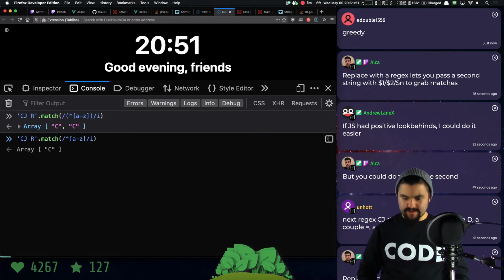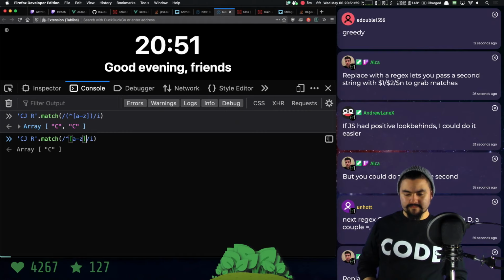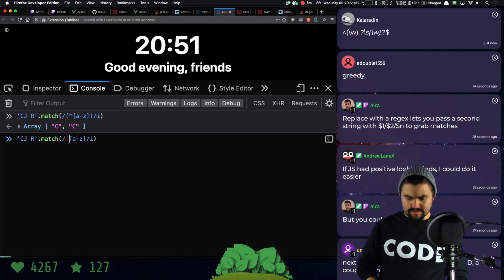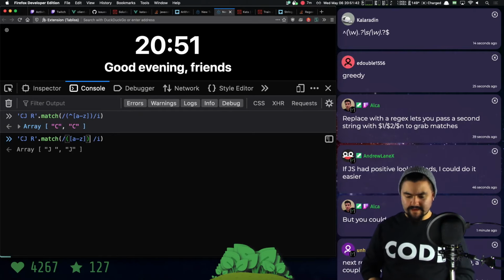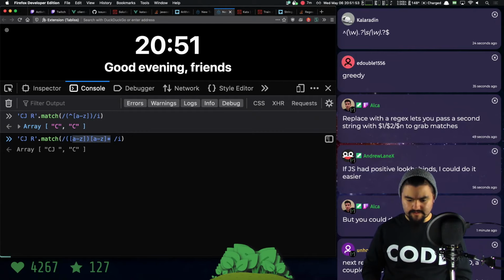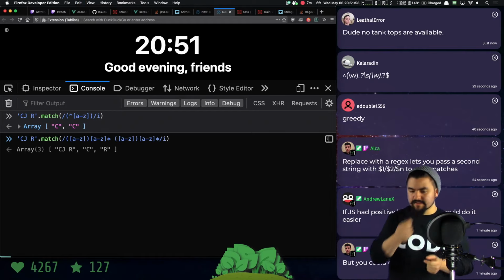Greedy. It's a greedy regular expression. Okay. I think I want this. So match the first letter, and then there are going to be zero or more letters after that. And then I want to match the next first letter, so followed by a space, followed by the next. Yeah, okay. So this does it. I think this does it.